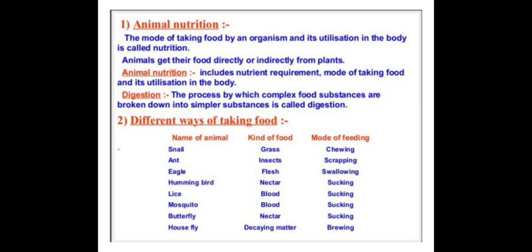Different ways of taking food. Name of animal, kind of food and mode of feeding. Now what does a snail eat? A snail eats grass. And how does it take the food? It takes the food by chewing. Ant eats insects and the mode of feeding is scraping.